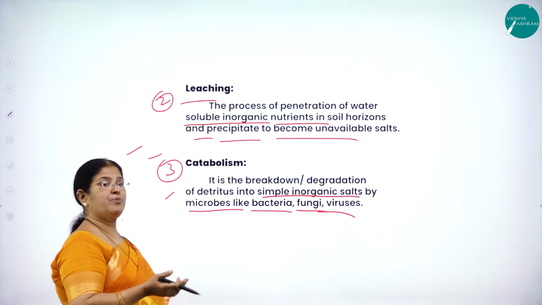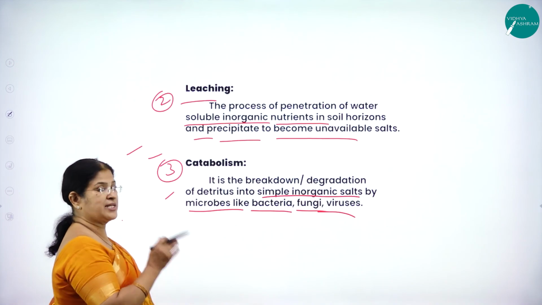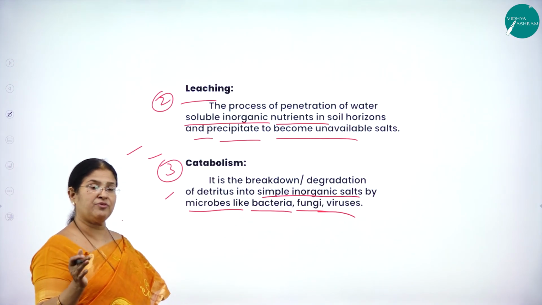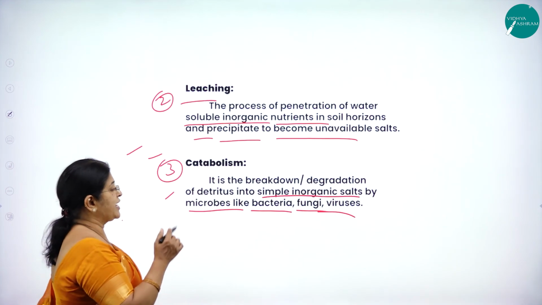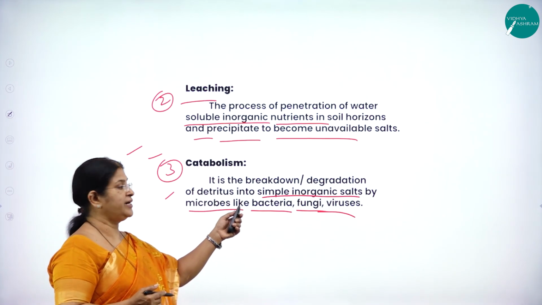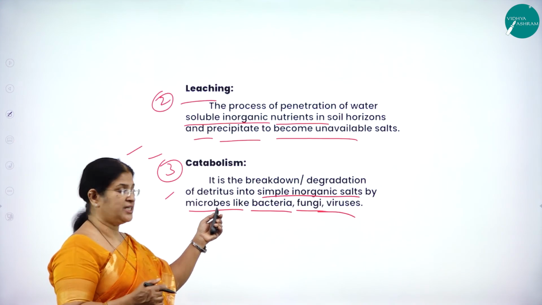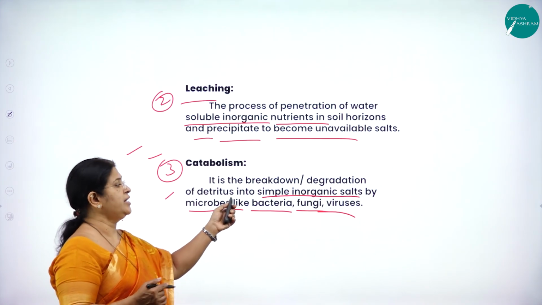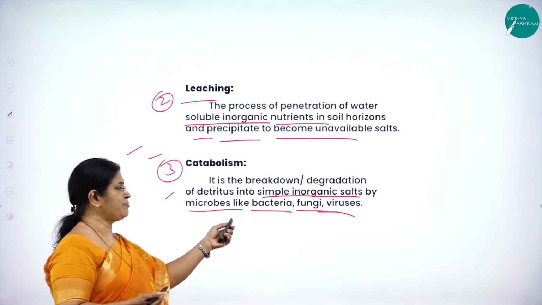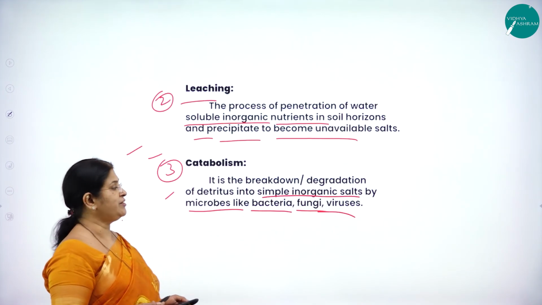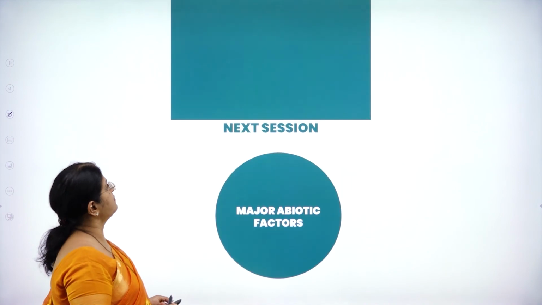They will not be provided back to the environment. Some go back to the environment, recycled, and some are not recycled. Catabolism is the breakdown of detritus, the dead organic matter, into simple inorganic salts by microbes like saprophytic bacteria, fungi or viruses.